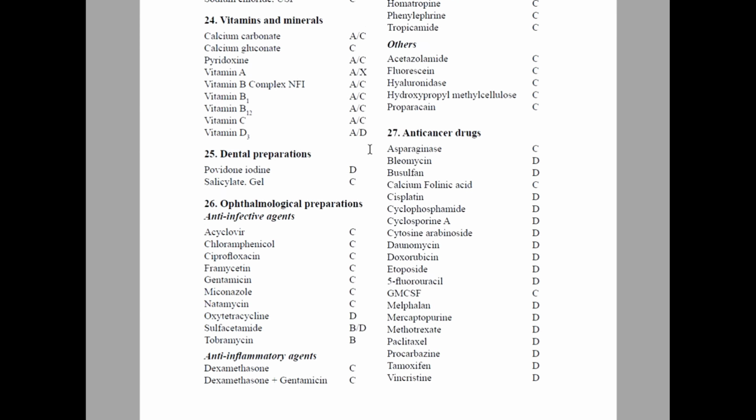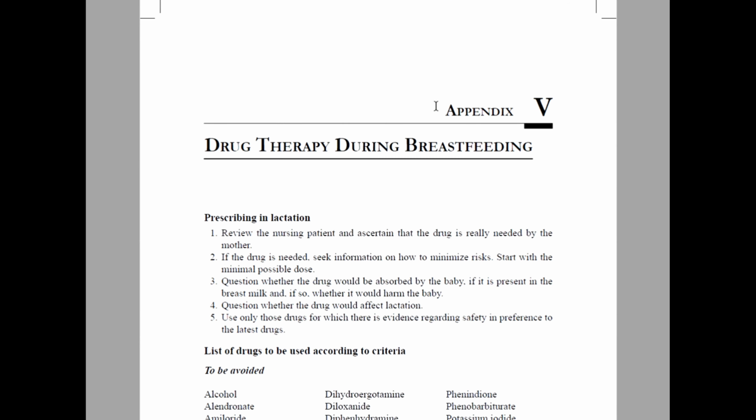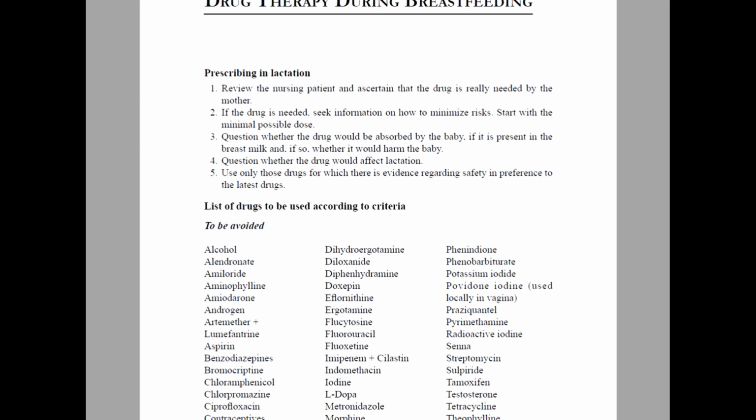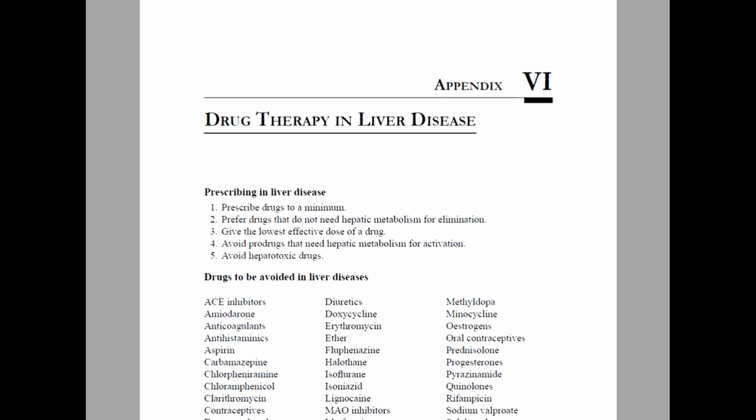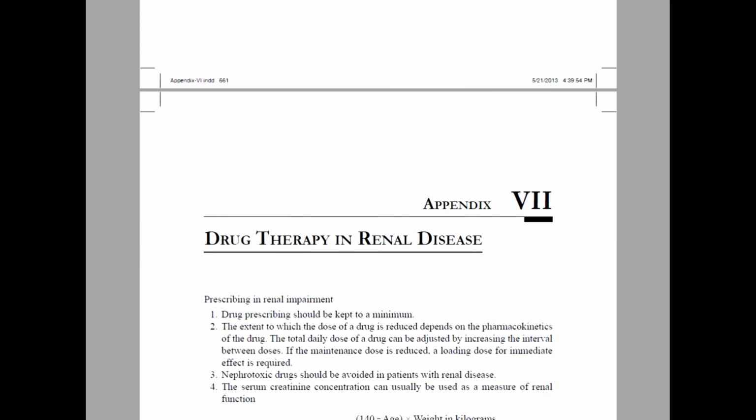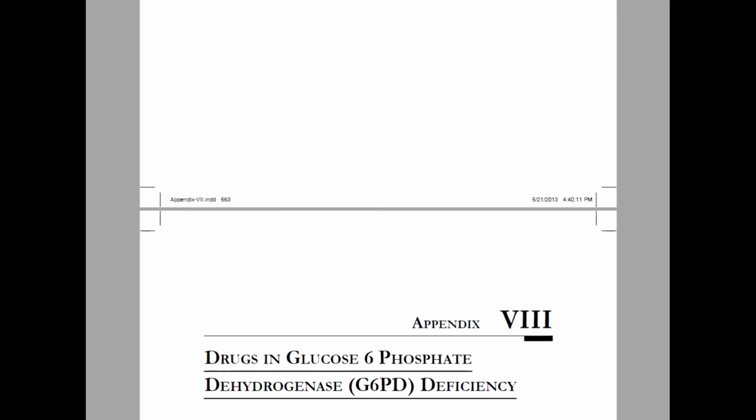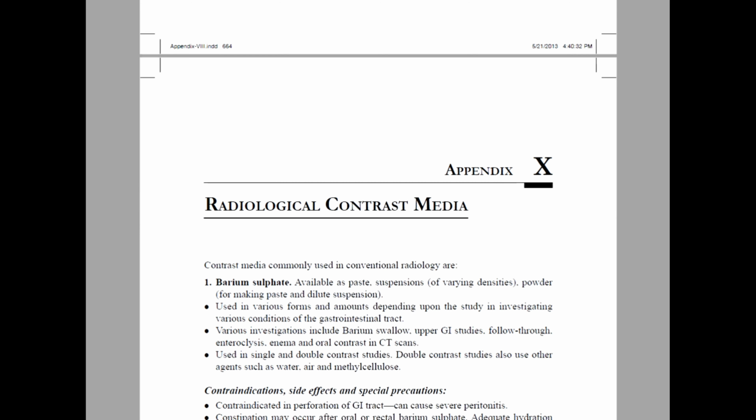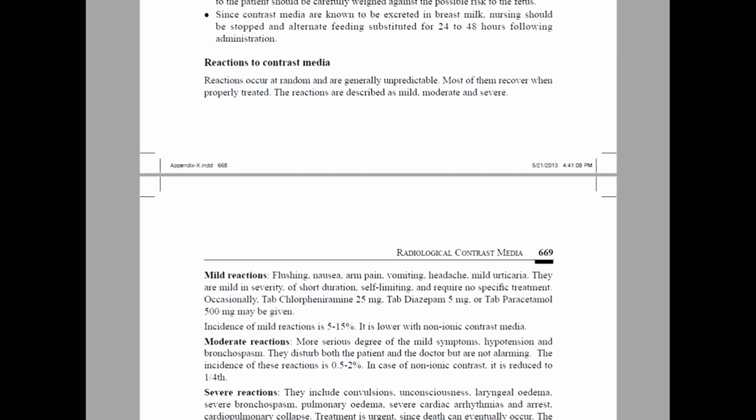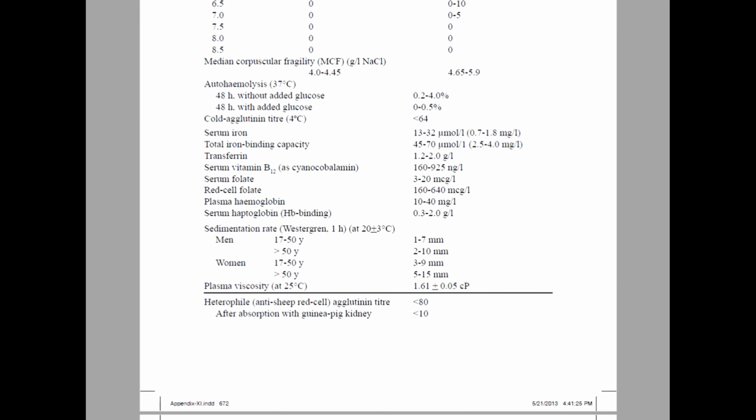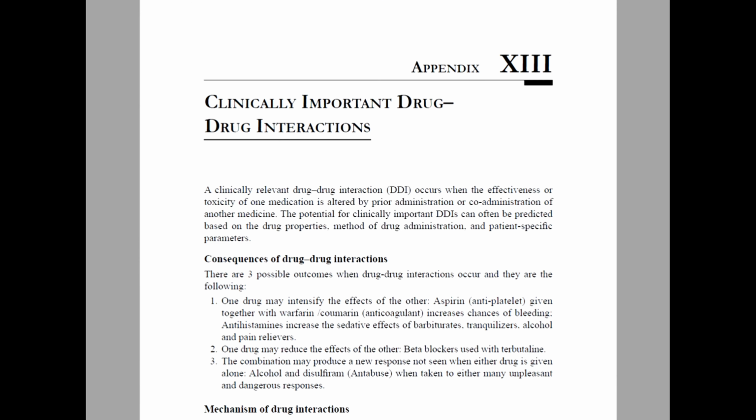Next, the disinfection and sterilization techniques are given. You can see drug therapy during breastfeeding, which drugs should be used, and drug therapy in liver diseases, which drugs you have to use and which have to be eliminated in renal diseases. G6PD deficiency and radiological contrast media are also given, along with normal hematological values, reference material, and oxygen therapy.